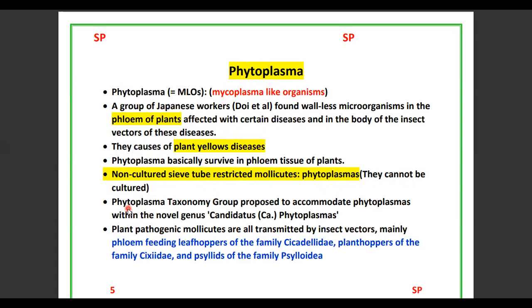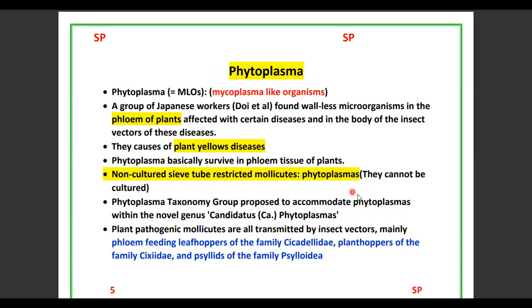So recently, different types of plasmas are given names temporarily. The phytoplasma taxonomy group proposed to accommodate phytoplasmas with the novel genus Candidatus Phytoplasma. So phytoplasmas nowadays we call Candidatus Phytoplasma, simply CA phytoplasmas. These Candidatus phytoplasmas are transmitted by insect vectors.